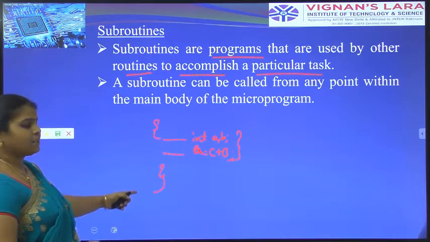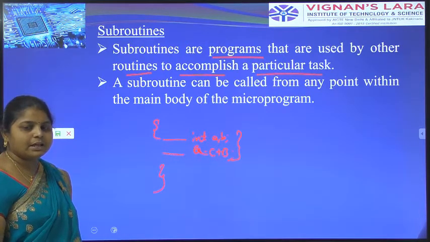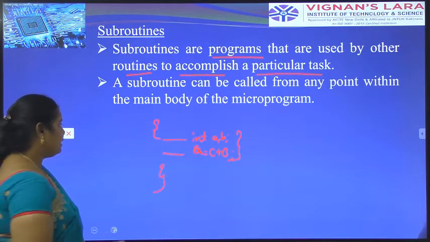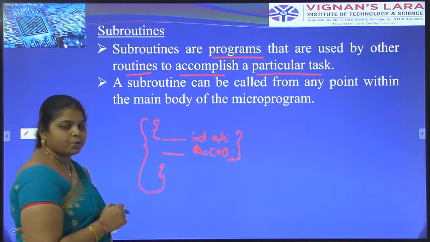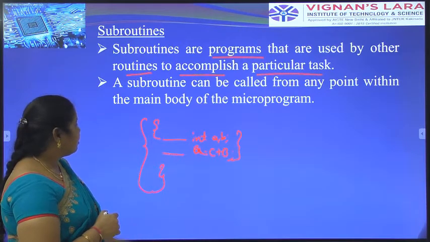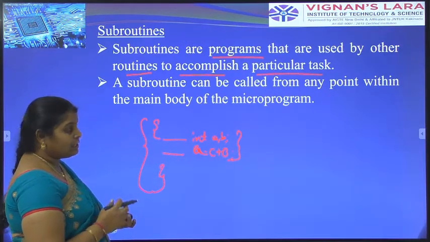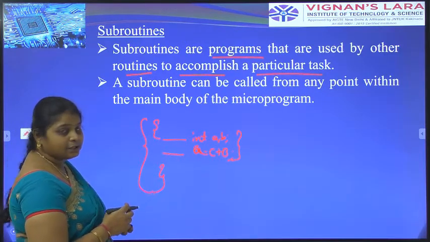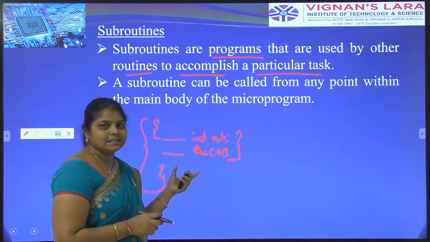The whole set of instructions is also known as micro operations, and they are placed in the control memory. These microprogrammed instructions are stored in the control memory. Subroutines are programs used by other routines to accomplish a particular task.